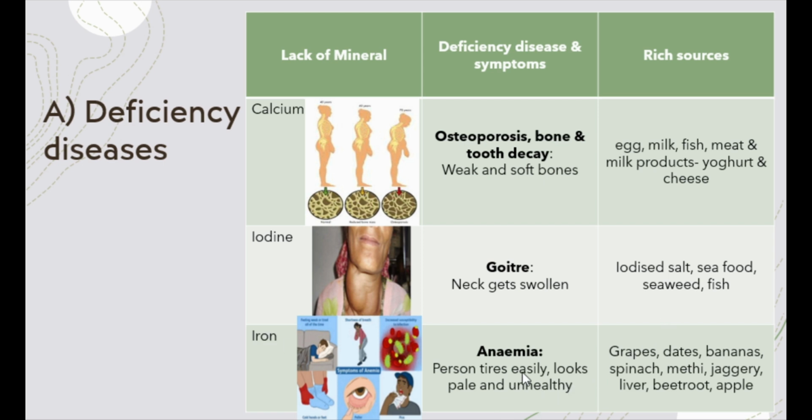To avoid anemia, which is a very common condition, it is very important to take in rich sources of iron in our diet, such as grapes, dates, bananas, spinach, methi leaves or fenugreek leaves, jaggery, liver, beetroot, and apple. These are some of the very good sources of iron.